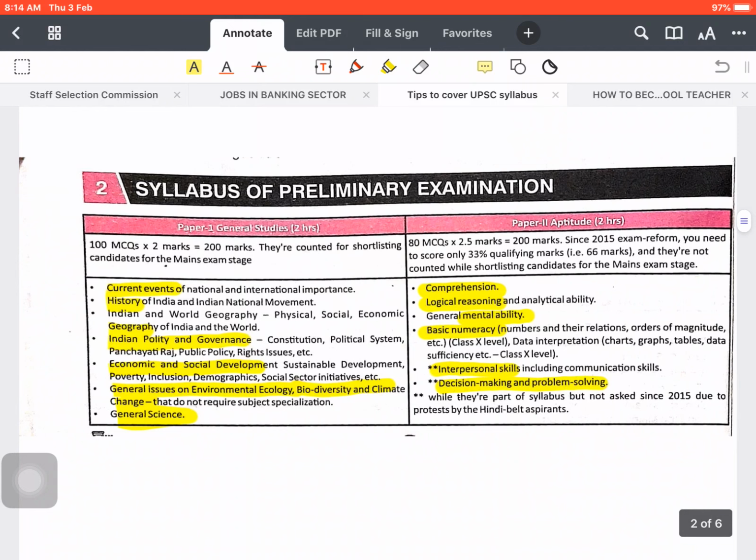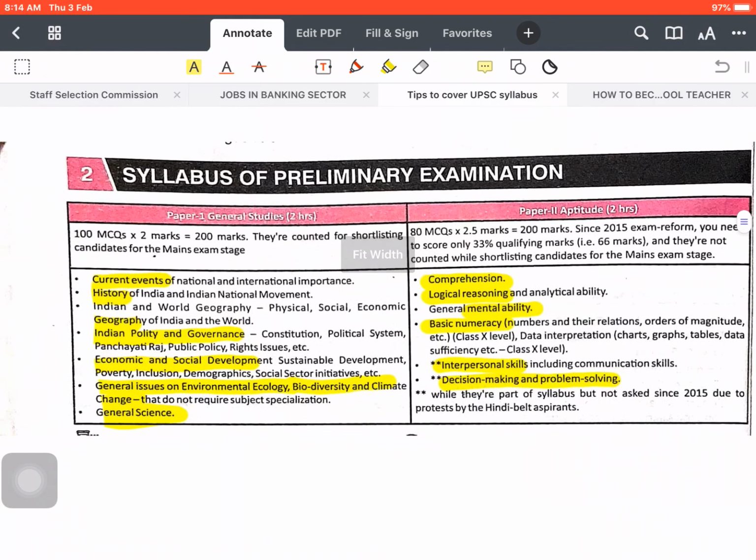So here is the normal preliminary exam syllabus. You can see this exactly copied from the exact syllabus which UPSC gave in their notification, or you can get it on the UPSC site. See, there is no separate preparation for prelims and mains. It's an all integrated process. If you are preparing for mains, automatically your prelims is also prepared. Then you will ask what to do extra for the prelims.